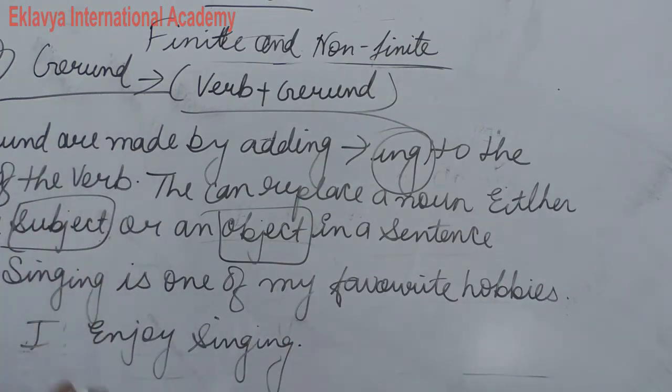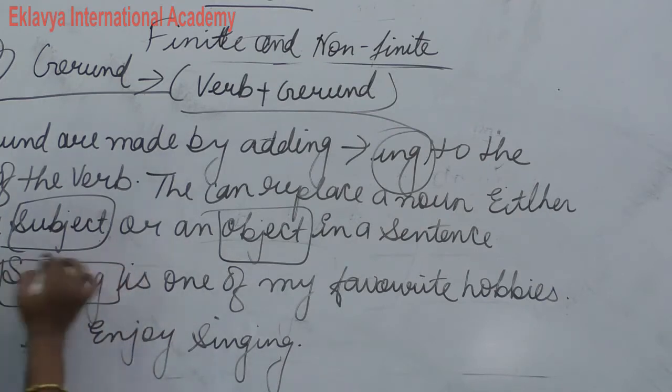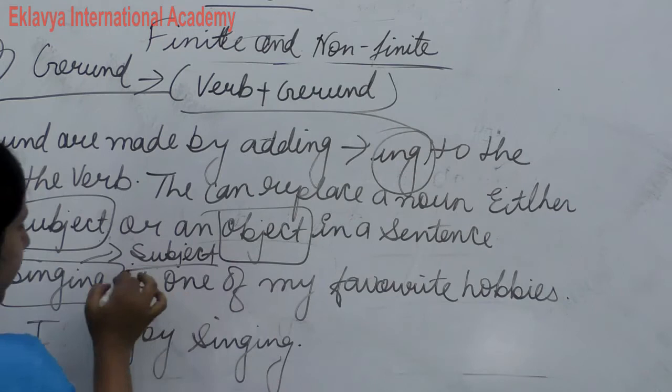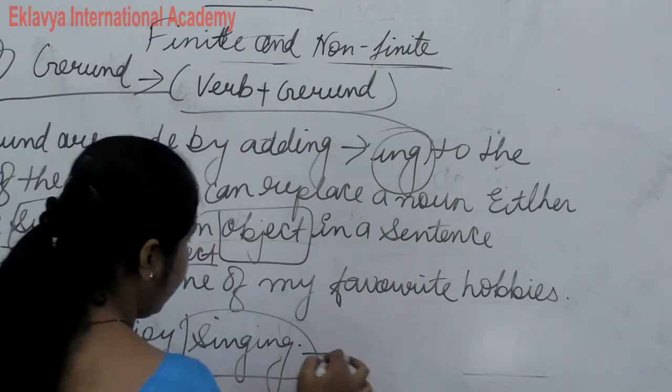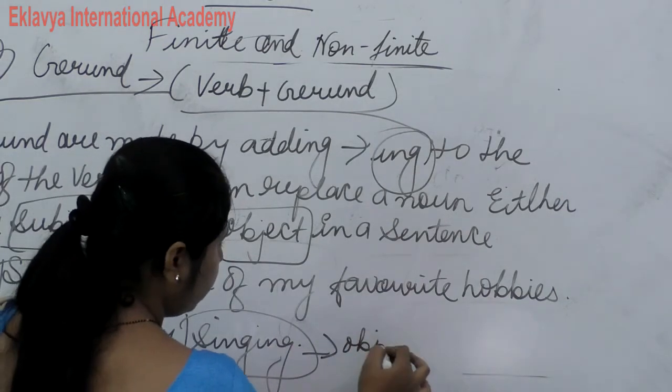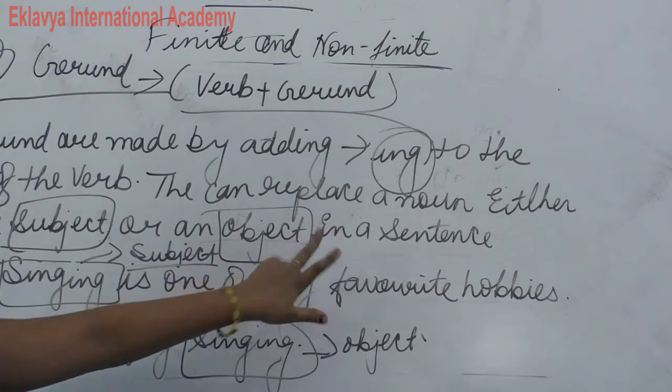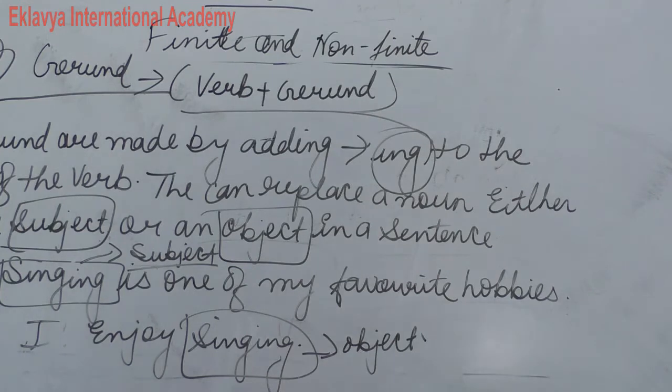See, here we use singing as a subject, but here we use singing as an object. This is called gerund. Clear? And both end with ing. So gerund we use as a subject or as an object in a sentence. Clear? Next.